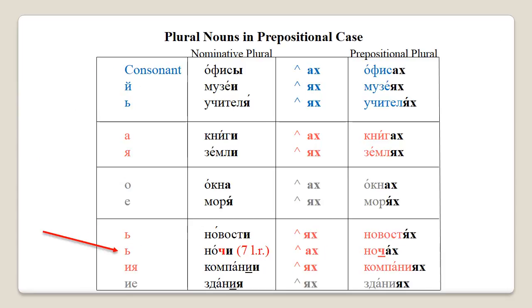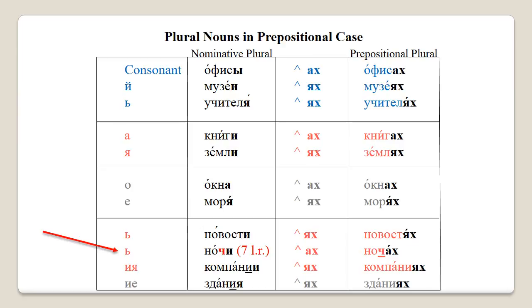Now let's see what happens when we want to talk about location but use nouns in plural. There are only two possible endings, either ach or yach. All the masculine nouns that end in a consonant, all the feminine nouns that end in a, and all the neuter nouns that end in o will have ach ending in plural prepositional case.